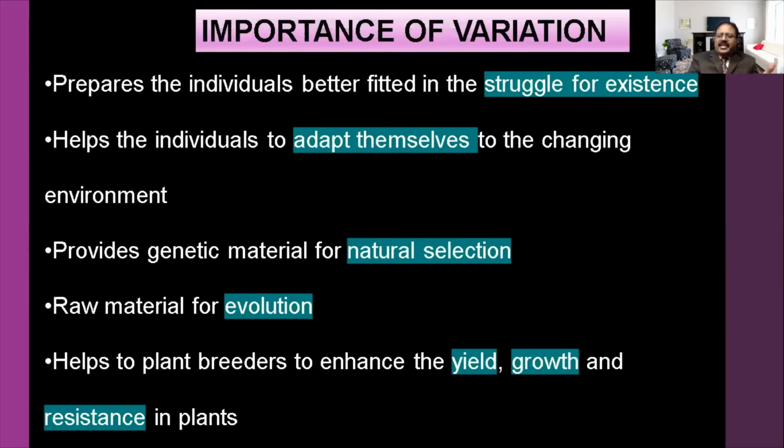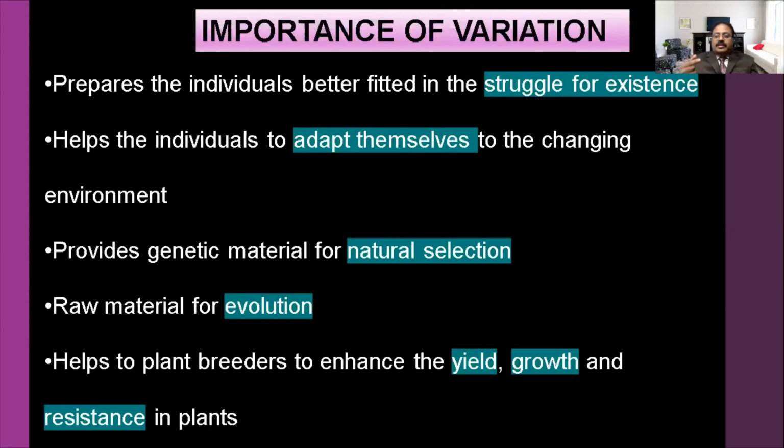For example, deer and tiger. Usually the tiger tries to chase the deer. The deer wants to escape, so it runs very fast. The deer that escapes in the struggle for existence will be selected, and it will move on to the next generation. They can reproduce and move on to the next generation.